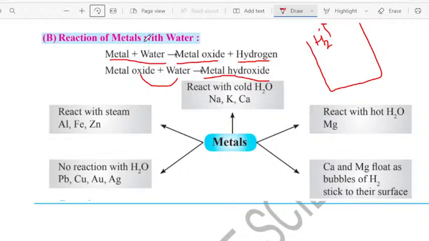So metals combine with water to form metal oxide and they release hydrogen gas, and when these metal oxides combine with the water, they form the metal hydroxide.